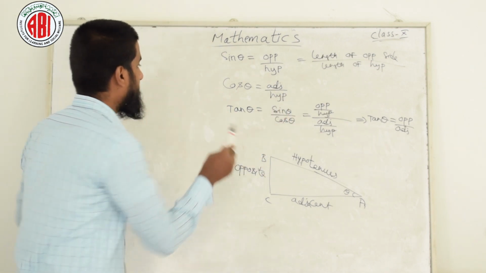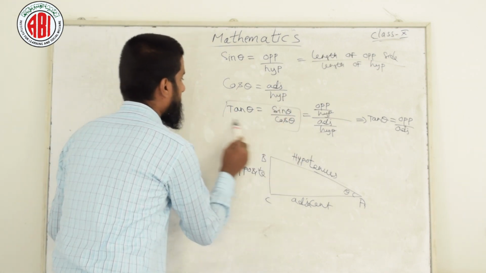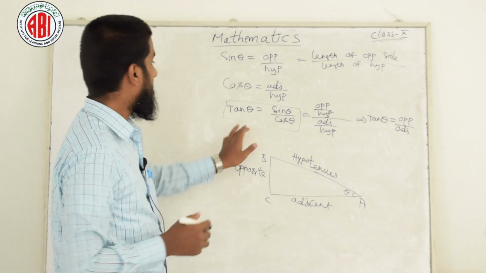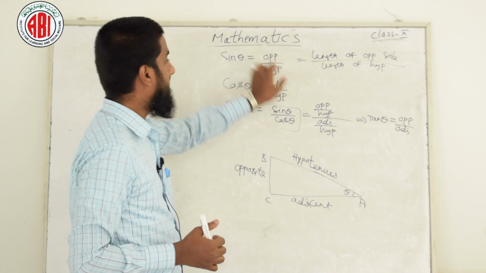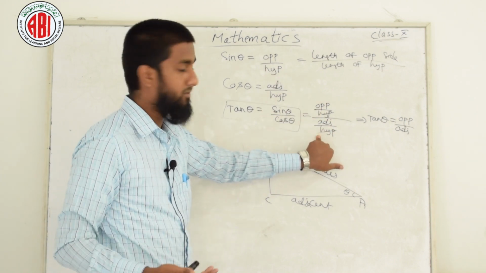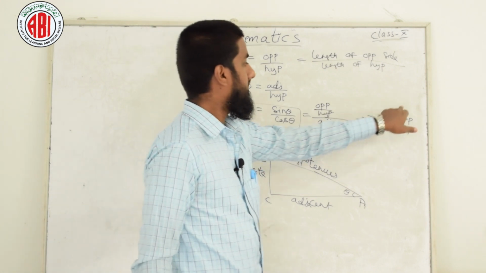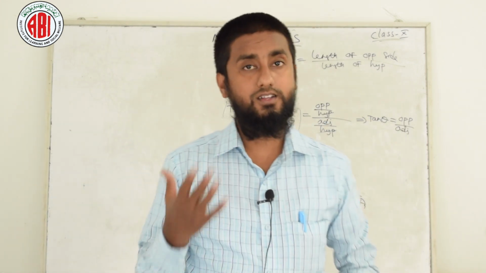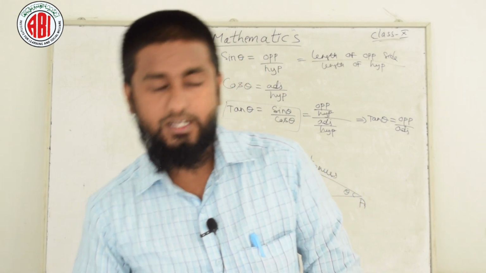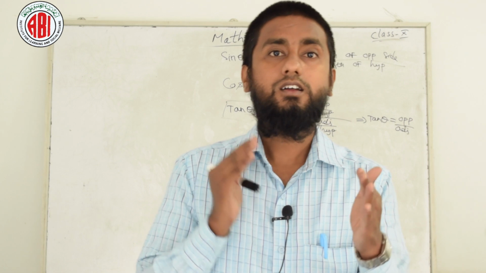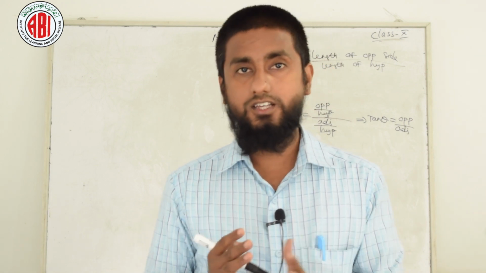For tan theta we have a small formula which you need to remember, it will always work. For tan theta, we take sin theta as opposite by hypotenuse and cos theta as adjacent by hypotenuse, which implies tan theta is equal to opposite by adjacent. Hope you understood what a right angle triangle is, the names of its sides, and the sin theta, cos theta and tan theta ratios.